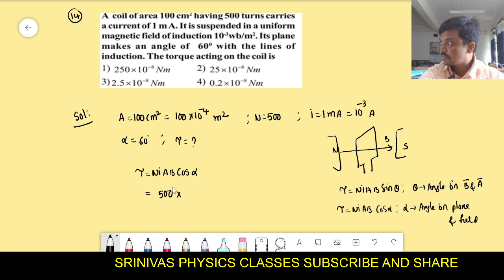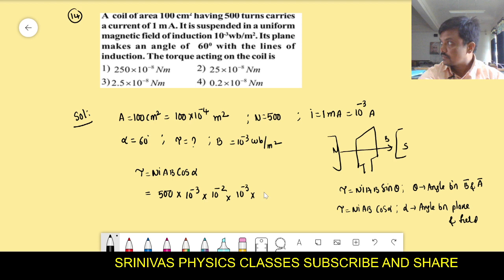I is what? 10 to the power of minus 3. A is 10 to the power of minus 2. B is, what is the field in this question they gave? The field they gave is 10 to the power of minus 3 Weber per meter square. Now substitute all values in this.